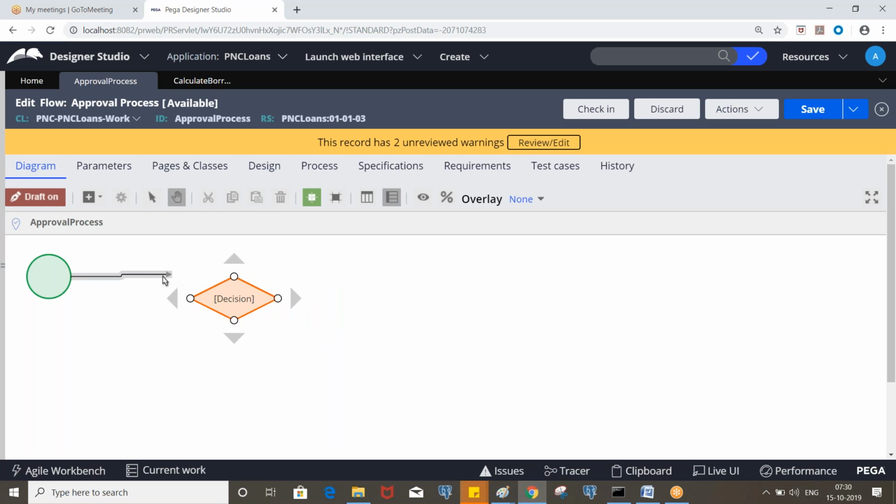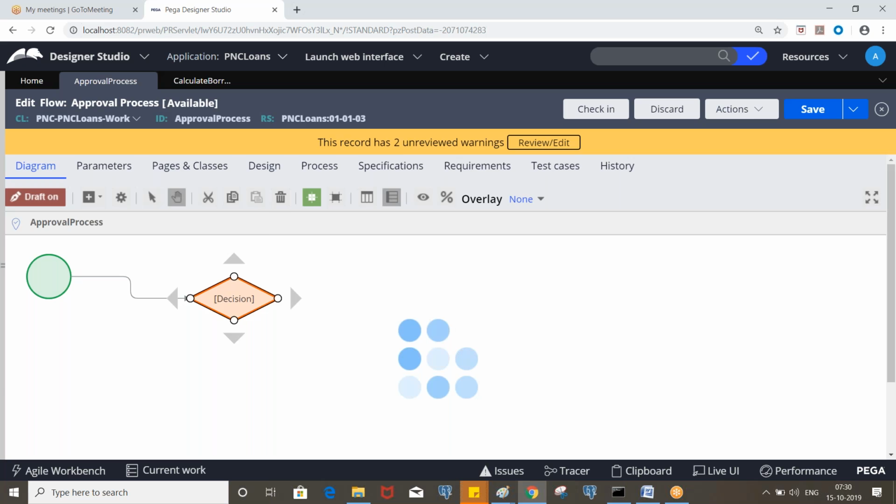Take the connector. It has to connect properly. Once you connect it to the flow shape, you will see a green color highlight, which means it is connected properly. Double click on the decision.